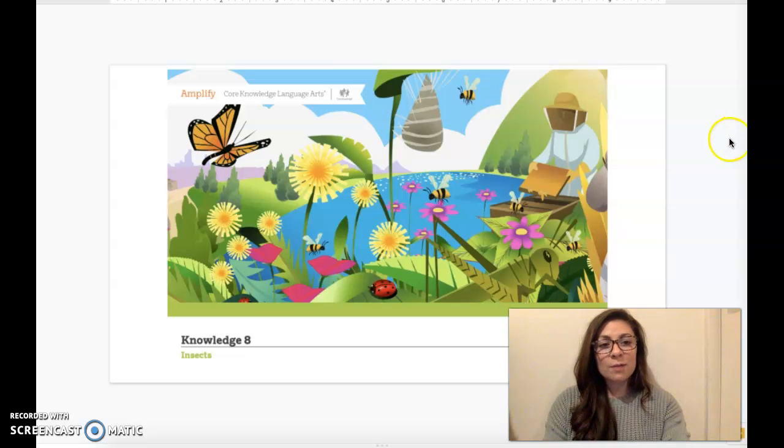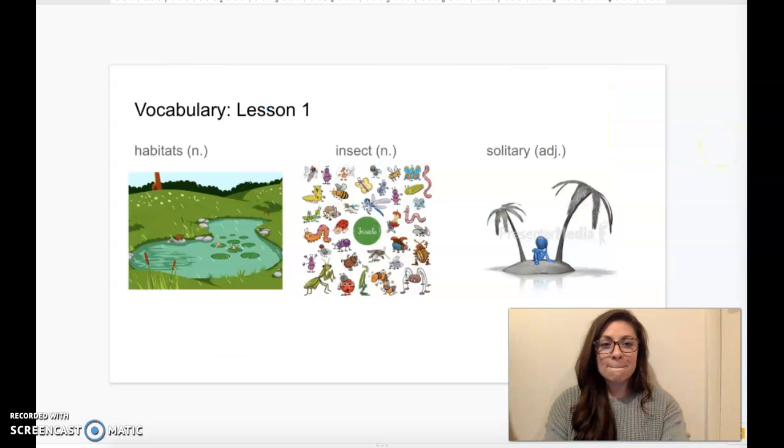Before I begin our story, I'm going to go over our vocabulary words. Our first vocabulary word for today's story is habitats. Repeat after me. Habitats. Habitats are the specific environments in which plants and animals live and thrive.